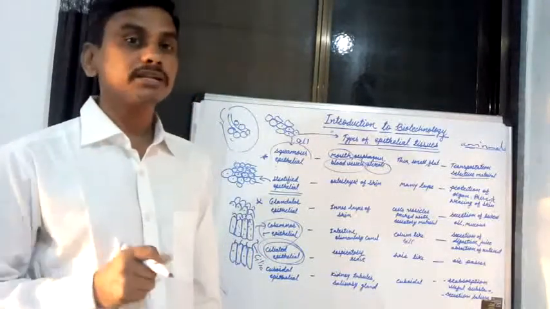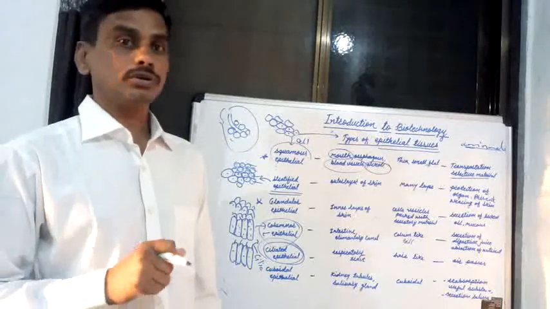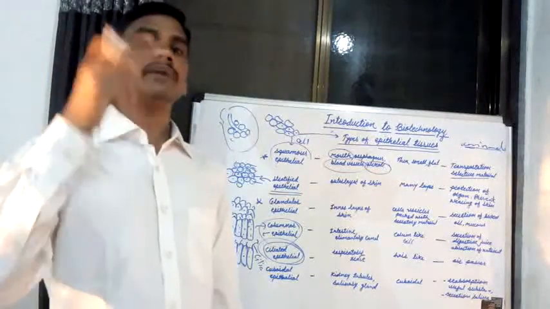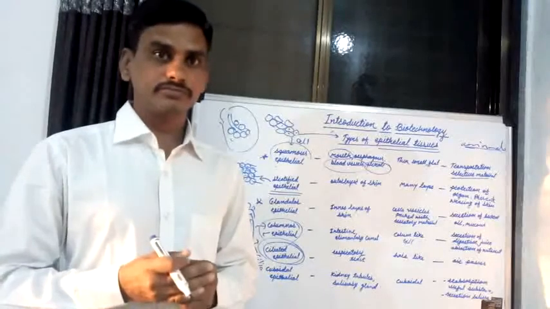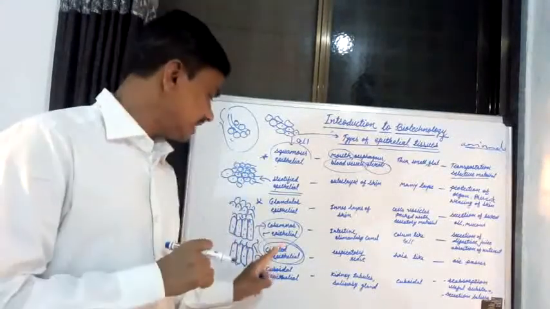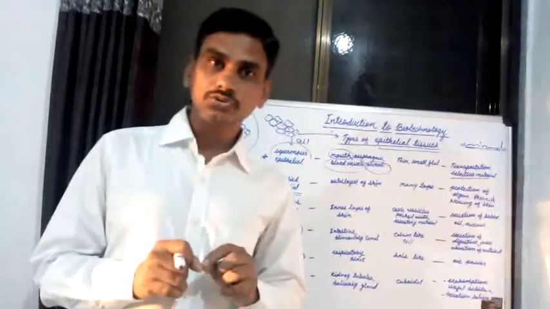What is the function of ciliated epithelial tissue? The air that enters the respiratory tract is filtered by ciliated epithelial tissue.